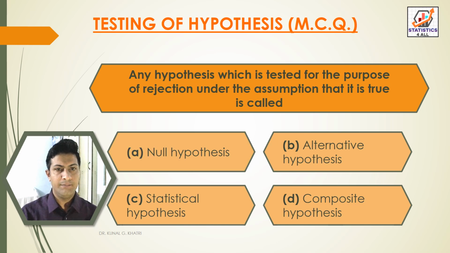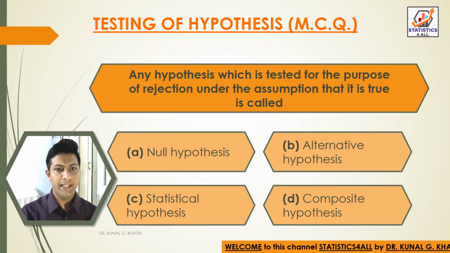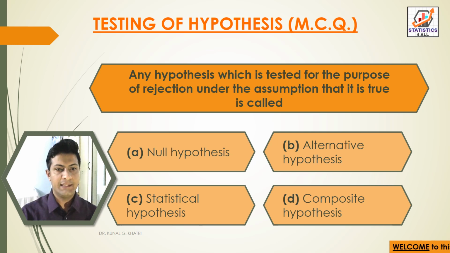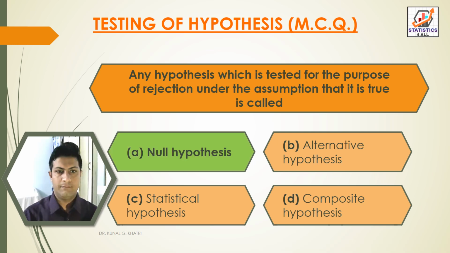Next question, any hypothesis which is tested for the purpose of rejection under the assumption that it is true is called option A null hypothesis, option B alternative hypothesis, option C statistical hypothesis, option D composite hypothesis. So here we have answer null hypothesis.